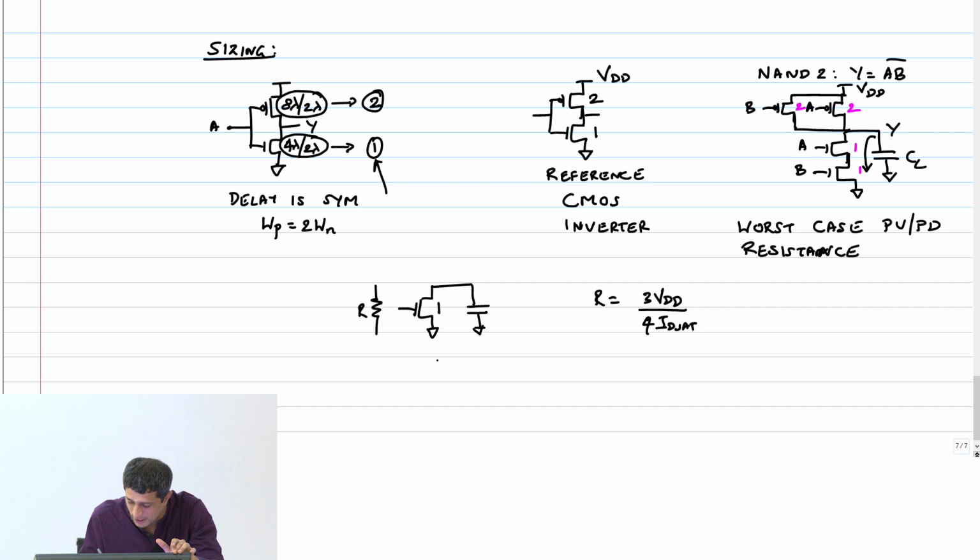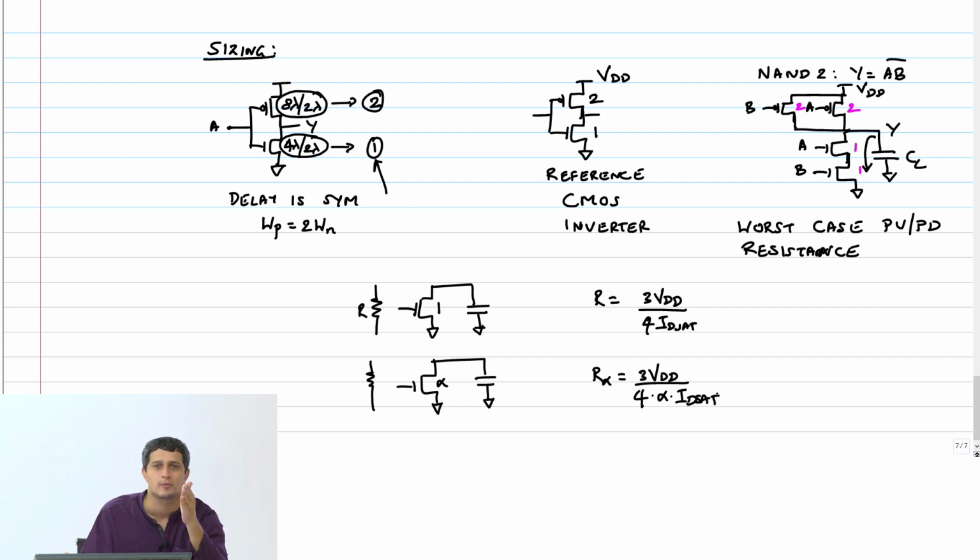And now if my width goes up by 2 or by a factor alpha, then the resistance is going to be R alpha is 3 VDD by 4 into alpha times ID SAT, because ID SAT is proportional to W. If I increase my W, I have linearly more current, and therefore 1 by alpha times the resistance. Therefore, this will be R by alpha.